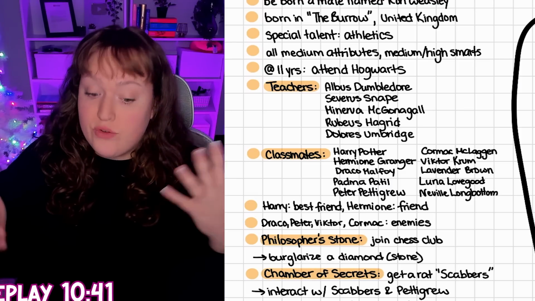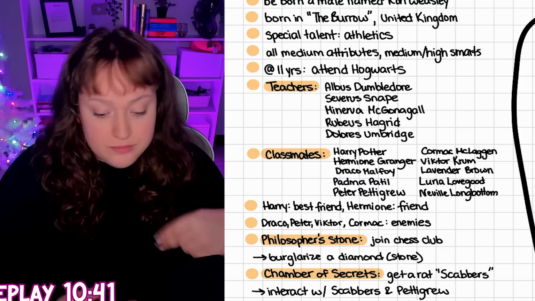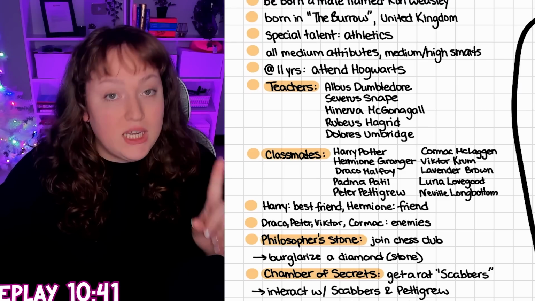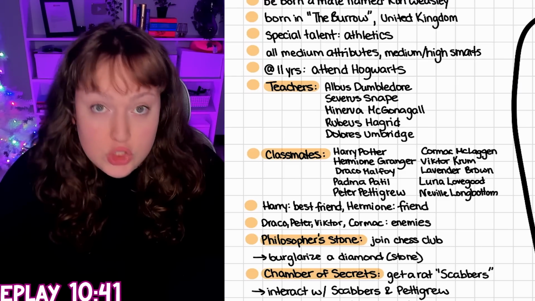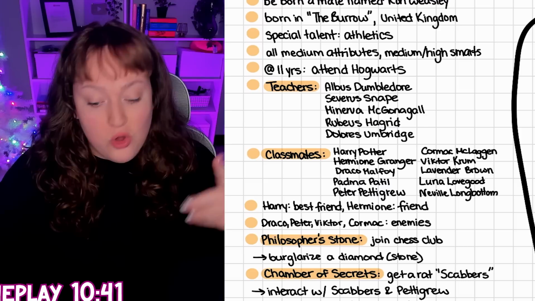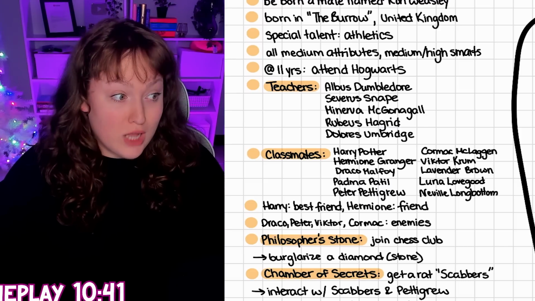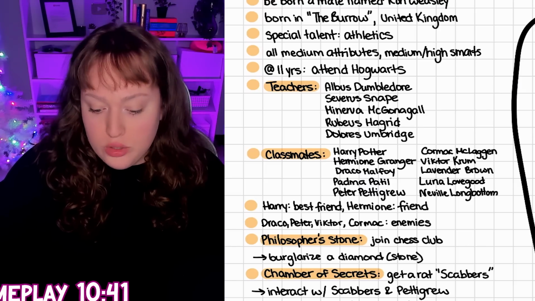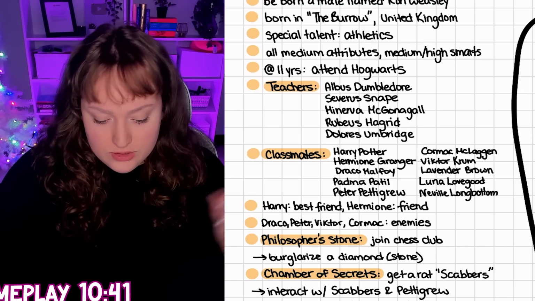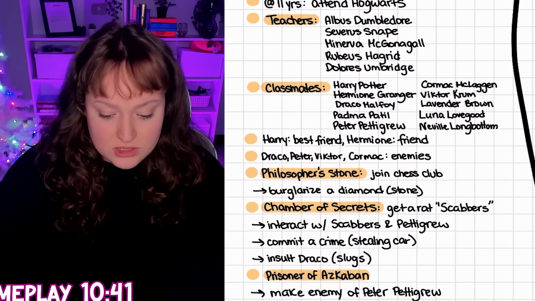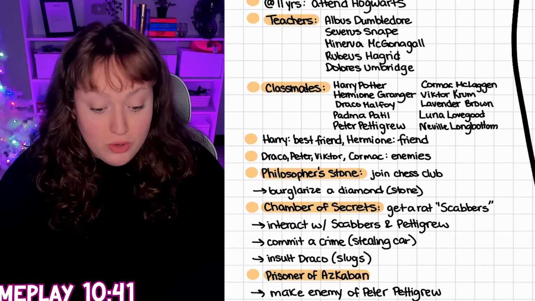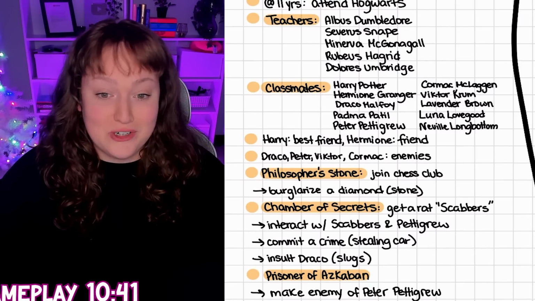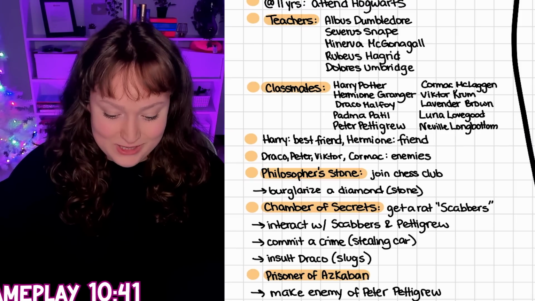So in this case for Ron, we're choosing Harry, Hermione, Draco, Padma Patil, because we asked her out to the dance, and Peter Pettigrew. Now, he's not one of our students, but that is crucial to Ron. Cormac McLaggen, because we're jealous with Hermione. Viktor Krum, same thing. Lavender Brown, Luna Lovegood, and Neville as our friends. We're going to make Harry our best friend. Hermione is going to be our friend. We're going to make Draco, Peter Pettigrew, Cormac McLaggen, and Viktor Krum our enemies as well, because we're just jealous of them.